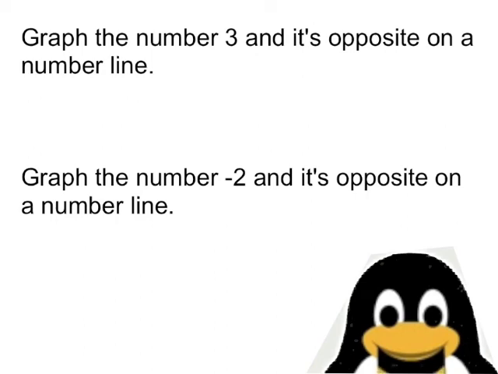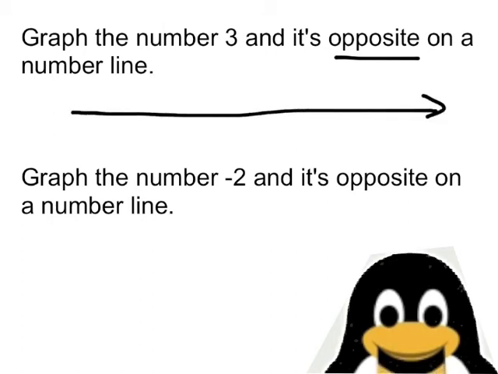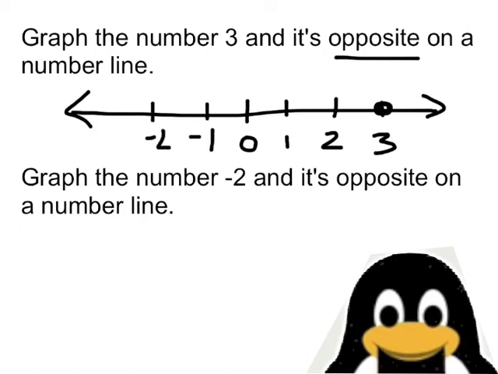Alright, try some more. Graph the number 3 and its opposite on a number line. So here's my number line I'm going to draw. In the center I'm going to put 0. Go to the right, 1, 2, 3. So there's 3, put my point. And go to the left, -1, -2, -3.